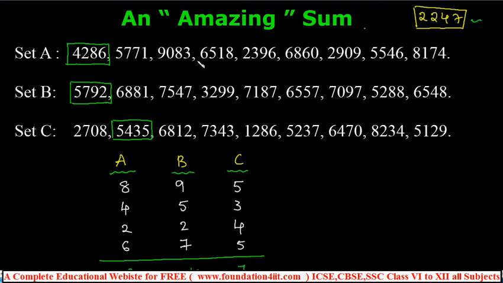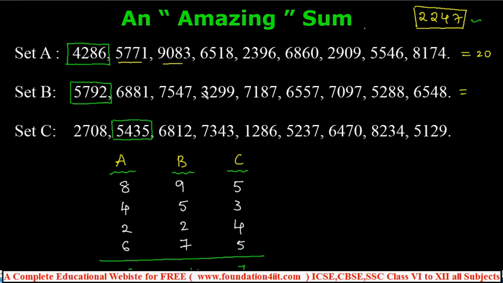The whole thing in this concept is within the numbers. You can add the digits of 4286: 4 plus 2, 6, 6 plus 8, 14 plus 6, 20. The total is 20. The sum of the digits in every number is 20 in set A. You can notice.